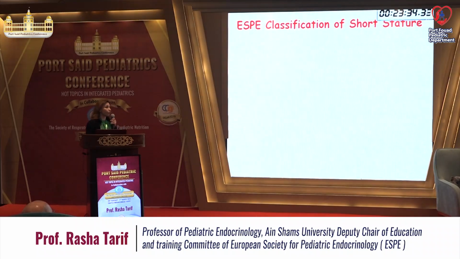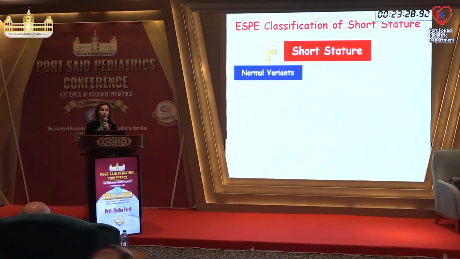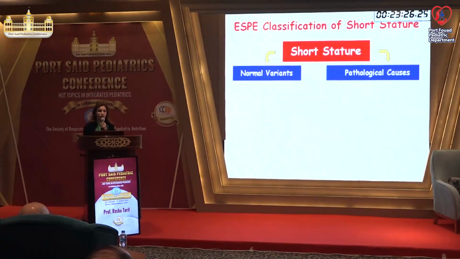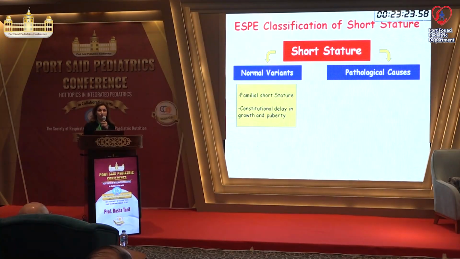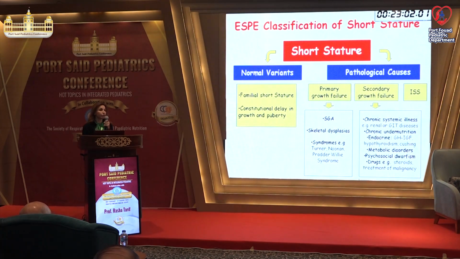This is the classification of European Society for Pediatric Endocrinology for short stature. It's either due to normal variants or pathological causes. The normal variants are familial short stature and constitutional delay in growth and puberty. Pathological causes are due to either primary, secondary growth failure, or idiopathic short stature. The primary growth failure is due to infants born small for gestational age, skeletal dysplasias, some syndromes like Turner and Noonan syndrome. The secondary growth failure is due to chronic systemic illness, whatever the cause, chronic undernutrition, endocrinal causes, metabolic disorders, psychosocial dwarfism, and drugs.